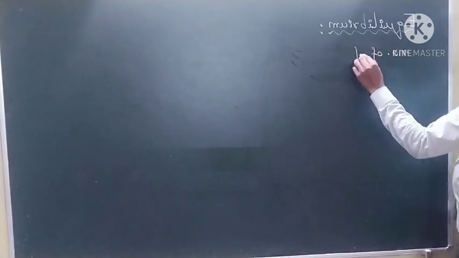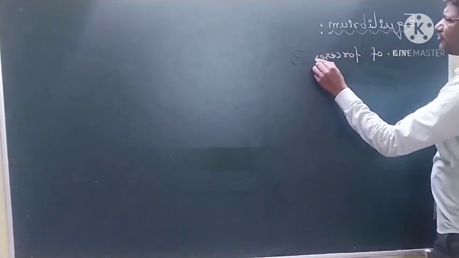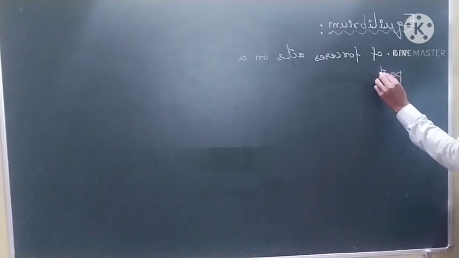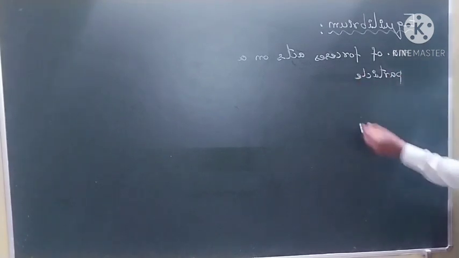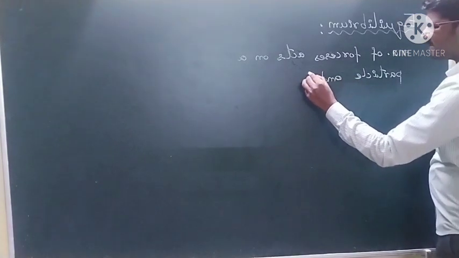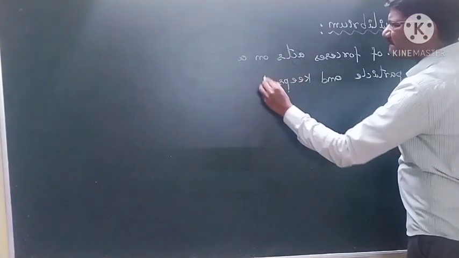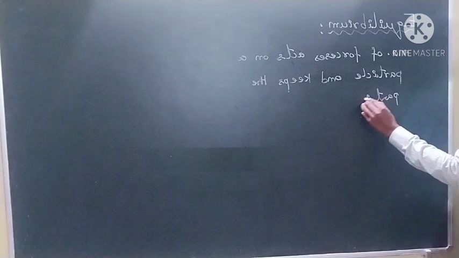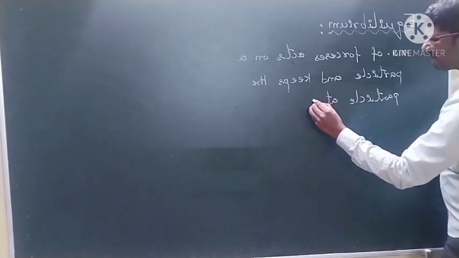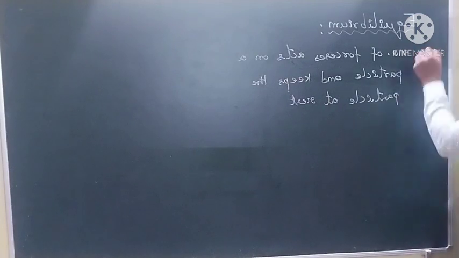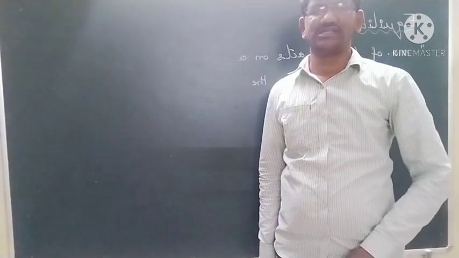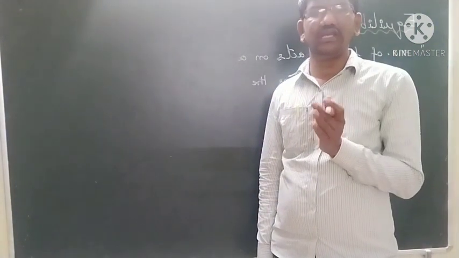and keeps the particle at rest. So when a number of forces acts on a particle and keeps the particle at rest, then the particle is said to be in equilibrium.